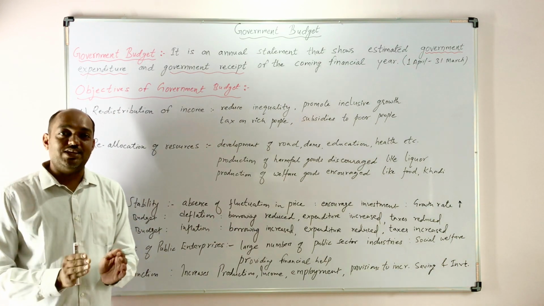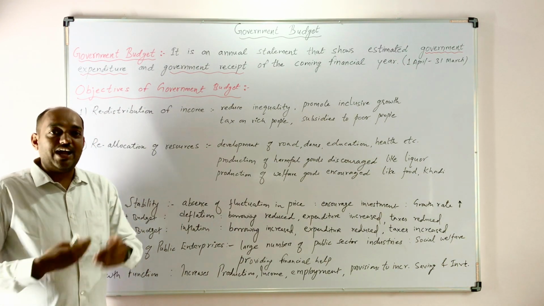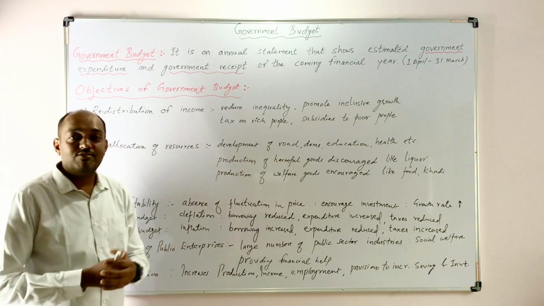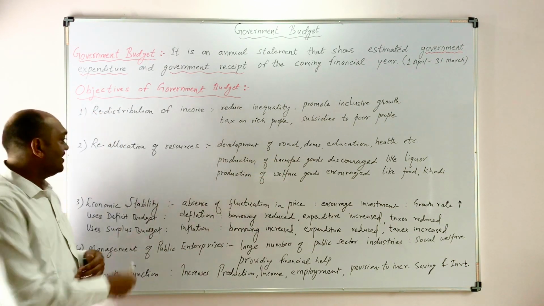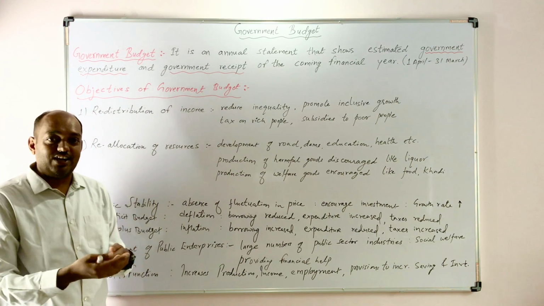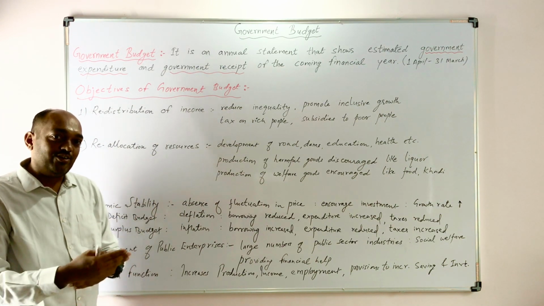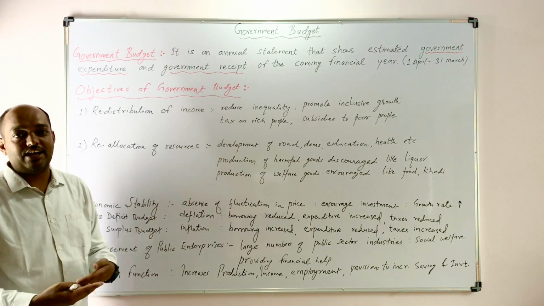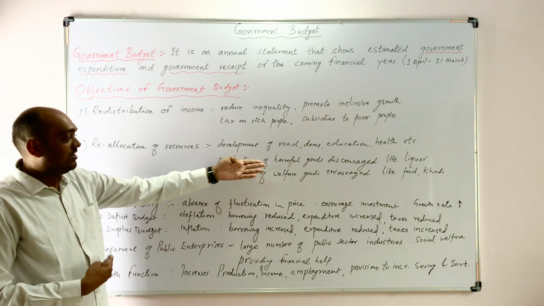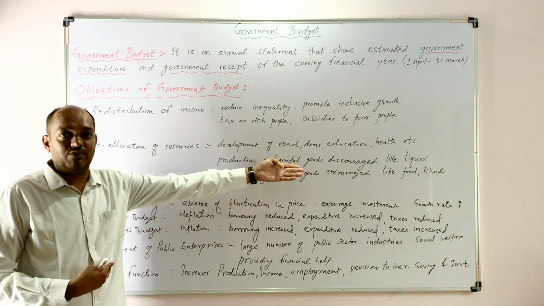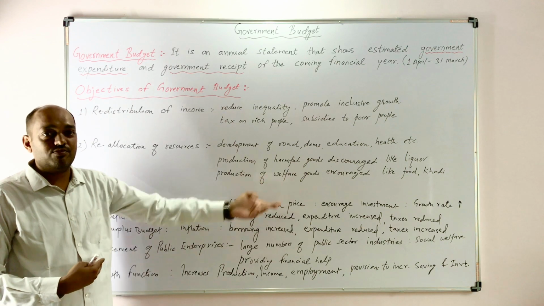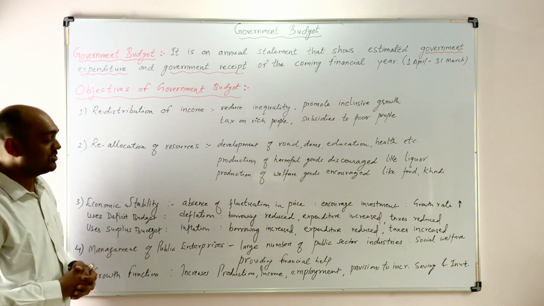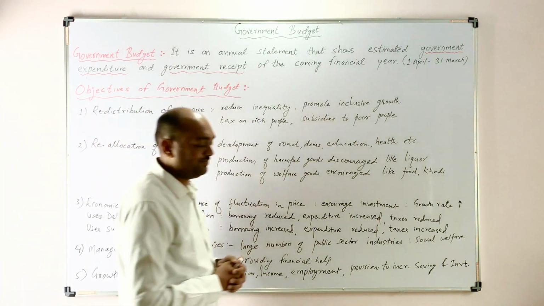So the government is using the budget in that way that these resources are transferred from the production of harmful goods to welfare goods. In this way, there is a reallocation of resources. Already the resources are allocated, and government again makes a policy, makes a budget like that, so that resources which are engaged in the production of harmful goods come to the production of welfare goods. So this is also one objective of the government budget.